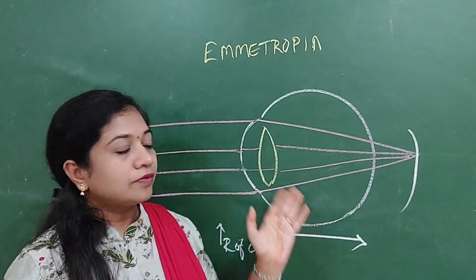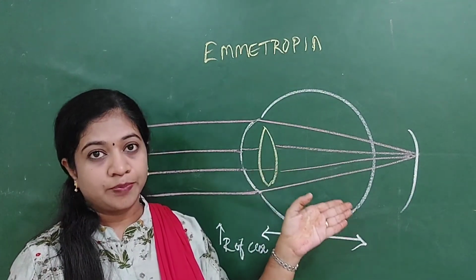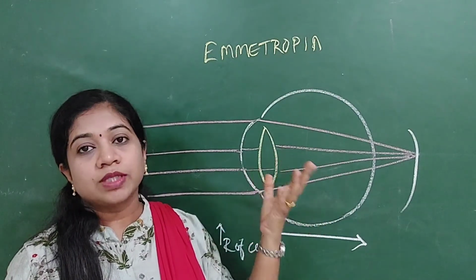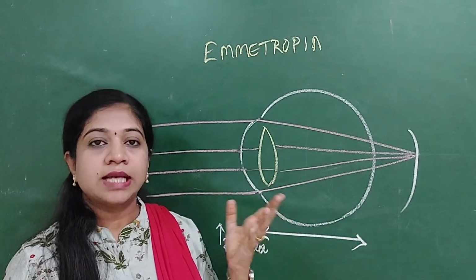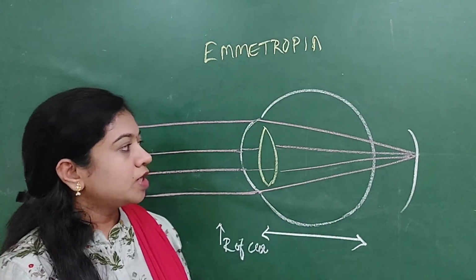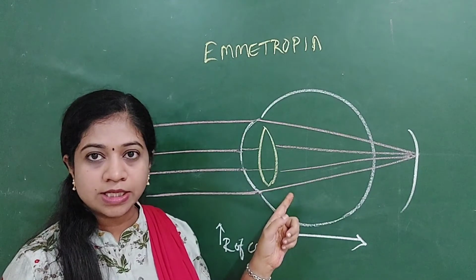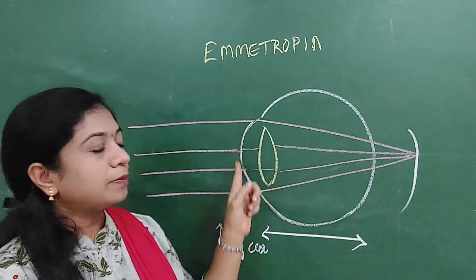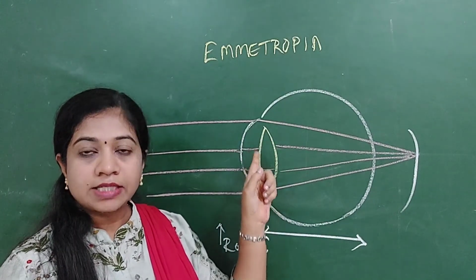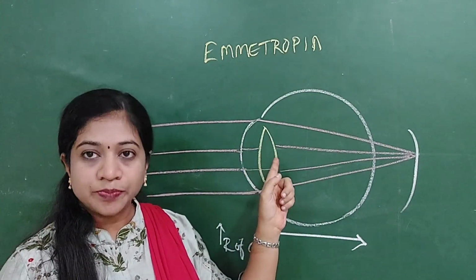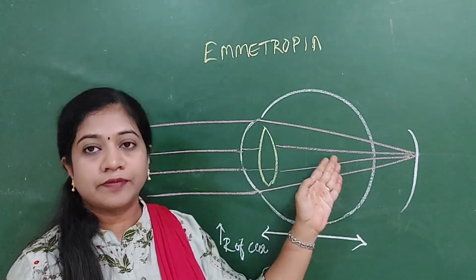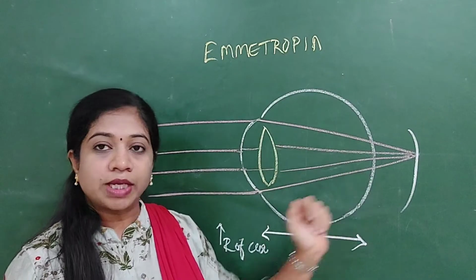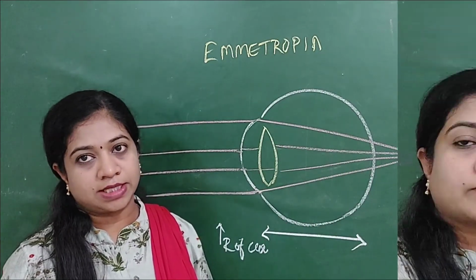The active process is whenever the retina gets a stimulus of light, then there is a corresponding change in all these elements that leads to the process of emmetropization. That is called the active process of emmetropization. So to sum up, in emmetropization, either there is an increase in the axial length of the eyeball or an increase in the radius of curvature of the cornea as well as the lens, thereby decreasing the refracting power of the eye and helping in focusing these rays of light onto the retina. So this is called emmetropization.